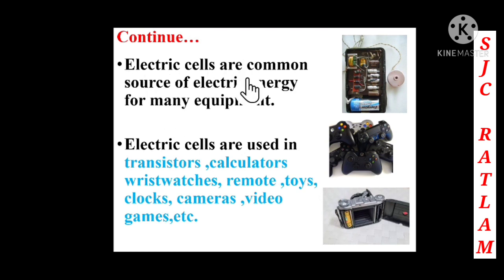Electric cells are a common source of electric energy for many equipments. So here we can see that electric cells are a very common source of energy for some equipments. You can see it is used in a transistor. This is a transistor where the electric cell is used. It is used in calculators, wristwatches, and TV remotes. Then in toys, video games, and wall clocks we are also using electric cells. Then in cameras, you can see in this picture, this camera also has an electric cell, and video games. So electric cells are used in all these equipments.